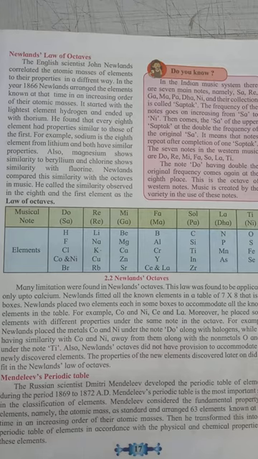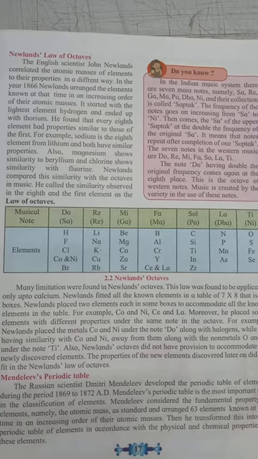He arranged the elements in increasing order of their atomic masses. He started from hydrogen, which was the lightest, smallest element, and ended with thorium. He arranged the elements in increasing order of atomic masses, starting from hydrogen to thorium.